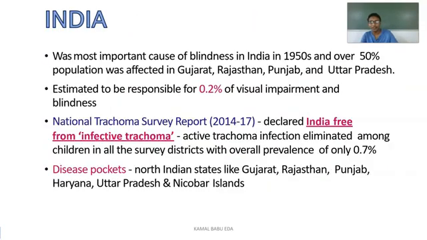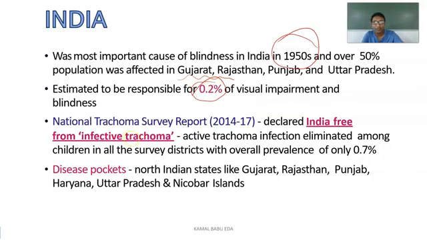and now it is up to 8 billion when trichiasis is included. Coming to India, it was the most important cause of blindness from the 1950s, with over 50% of the population affected in Gujarat, Rajasthan, Punjab and Uttar Pradesh, and it is estimated that the total visual impairment or blindness occurring in India accounts for about 0.2% because of the disease trachoma.